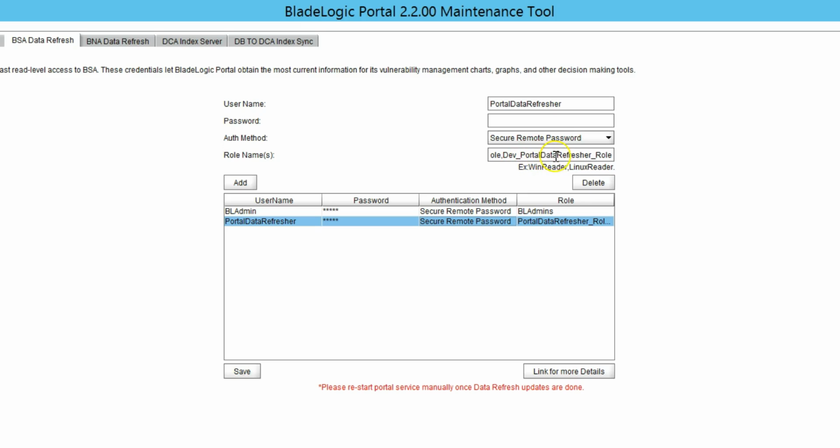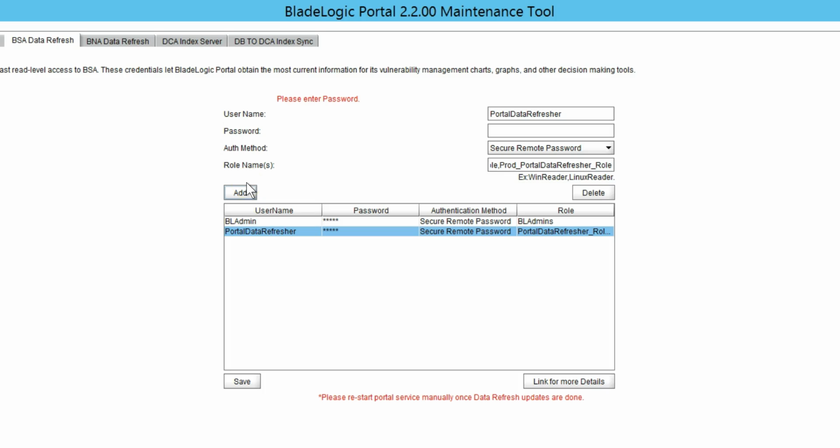We can modify the added user with role. We can add one more role along with this. We need to enter the password here.